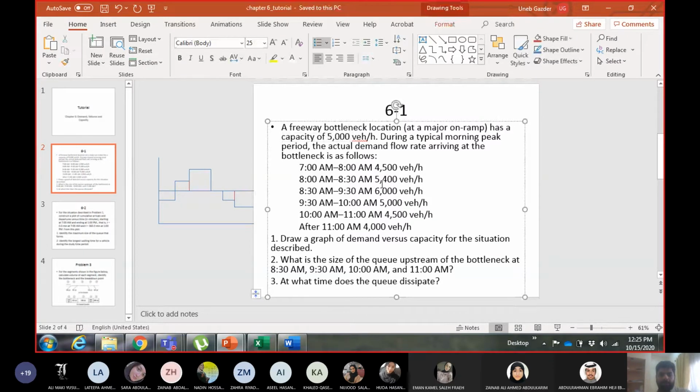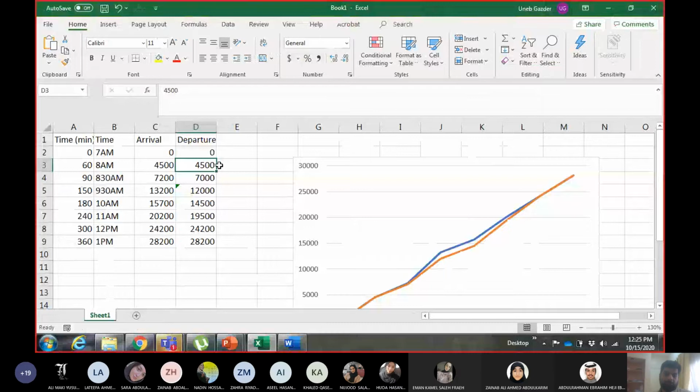So I cannot add that. Between 8 to 8:30 it will depart at a rate of 5,000 vehicles per hour. Okay. So it's half an hour. So I will add to the vehicles departed half of 5,000. So 4,500 plus half of 5,000, which is 2,500. So it will give you 7,000.